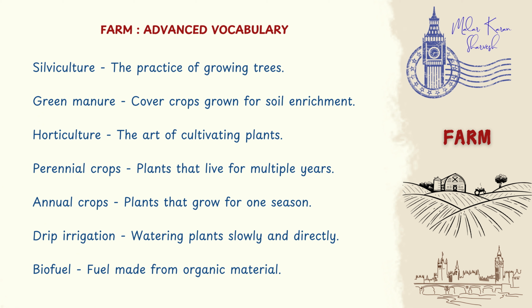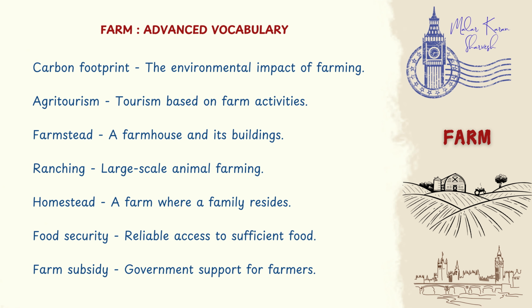Horticulture, the art of cultivating plants. Perennial crops, plants that live for multiple years. Annual crops, plants that grow for one season. Drip irrigation, watering plants slowly and directly. Biofuel, fuel made from organic material. Carbon footprint, the environmental impact of farming.